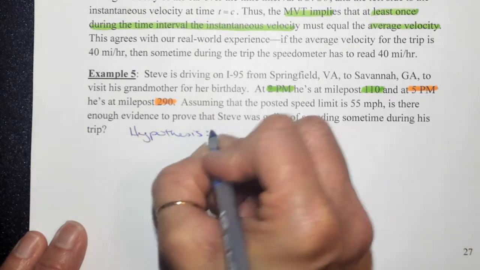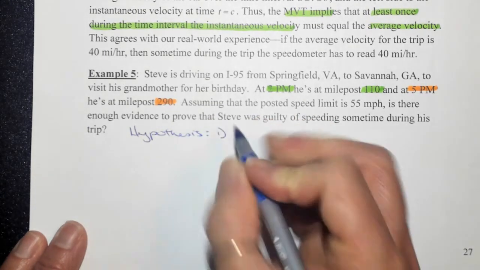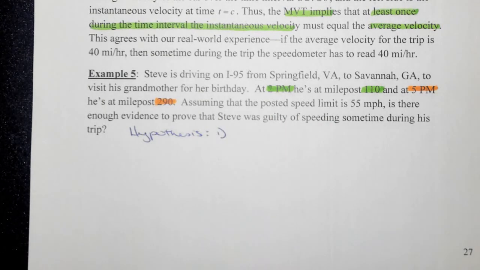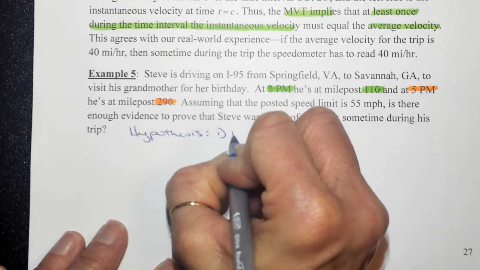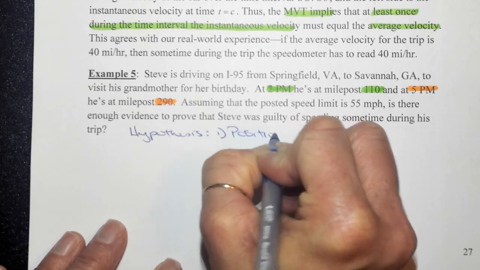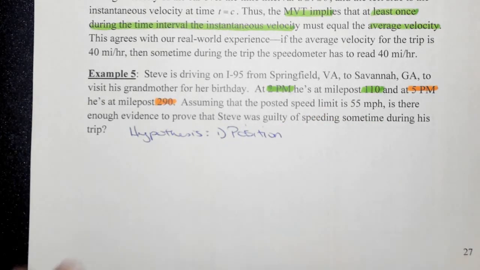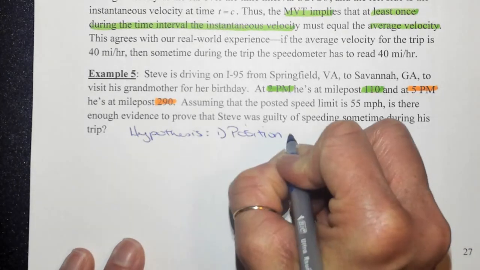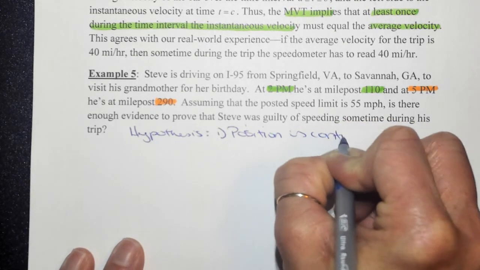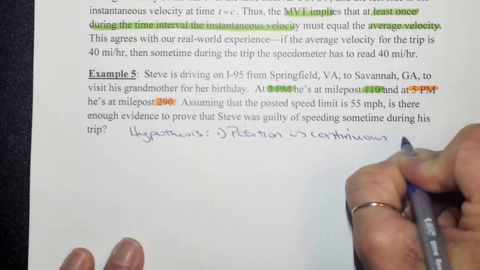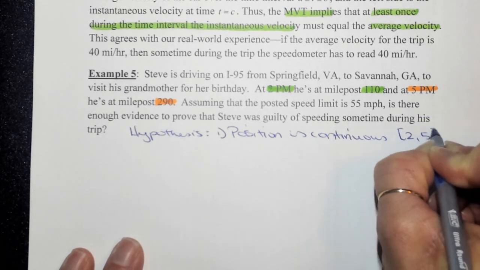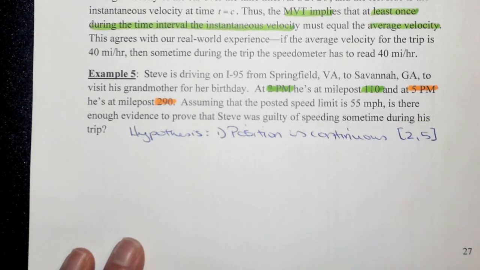Okay, so we would state that, and remember, Steve is driving in a car. So the position of the car, because remember, we're dealing with real life, quote unquote, real life. And the position is continuous, meaning he's staying on 95 from 2 p.m. to 5 p.m. That's the time interval that we're looking at.